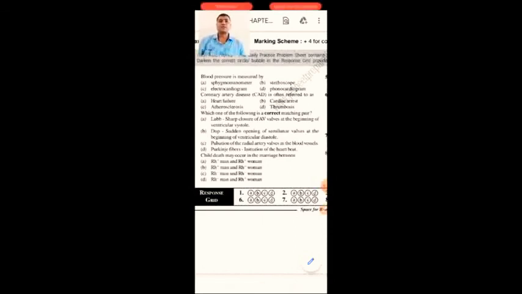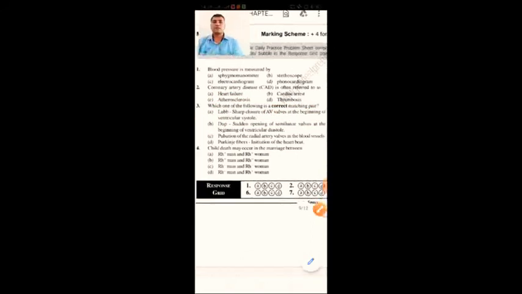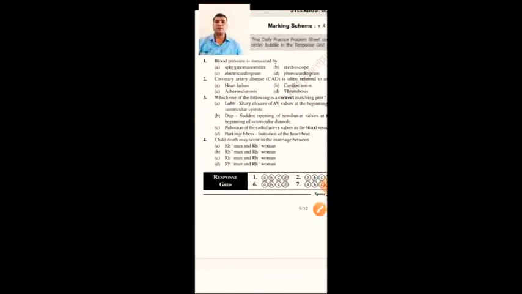Purkinje fibers, initiation of heartbeat. So from these, the correct option is, from the topic we know that lub is the short closure of AV valves at the beginning of the ventricular systole. The ventricular systole is called lub.